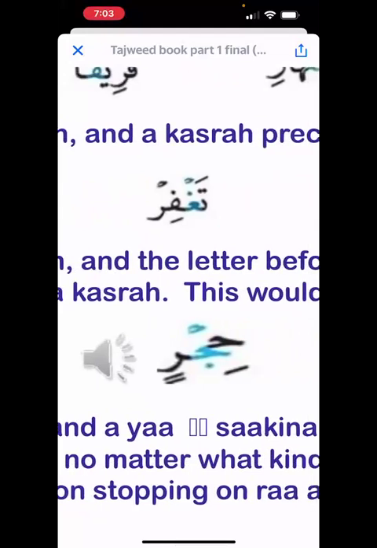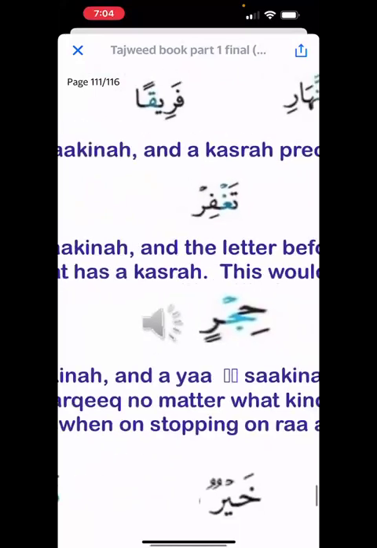Taghfir. Okay, not taghfir. Don't make it taghfir. Right? It's taghfir. Fir. So what helps is when you focus on the kasra before the ra. When you make that light, because it has a kasra, the E sound, automatically it will become easy for you to make the ra light.